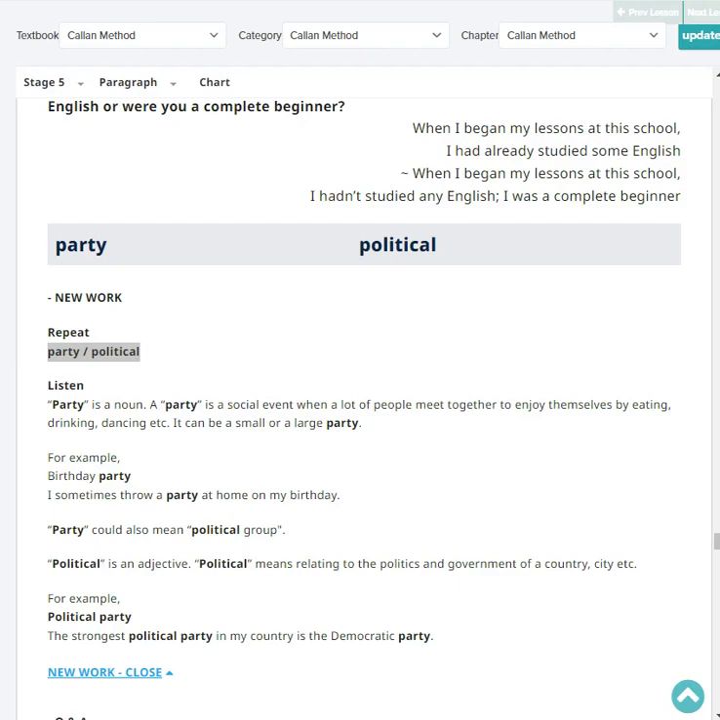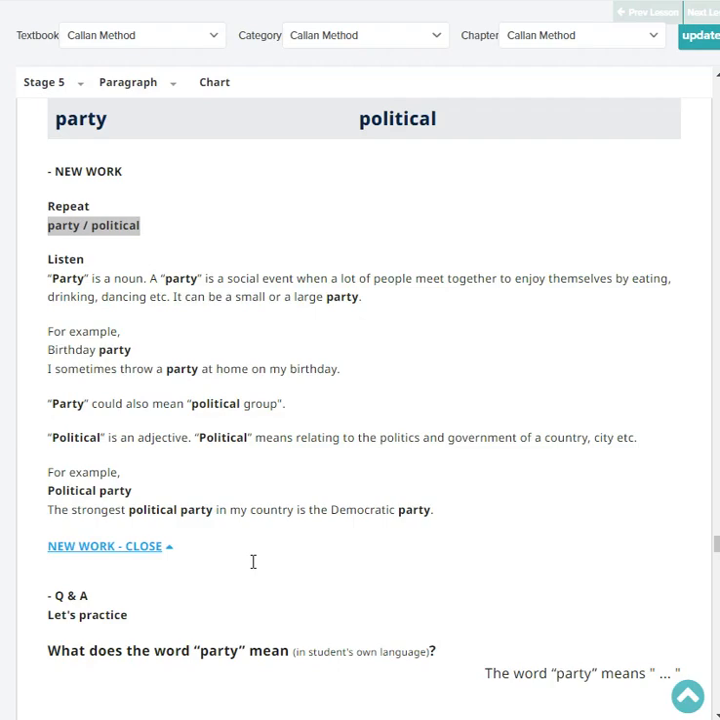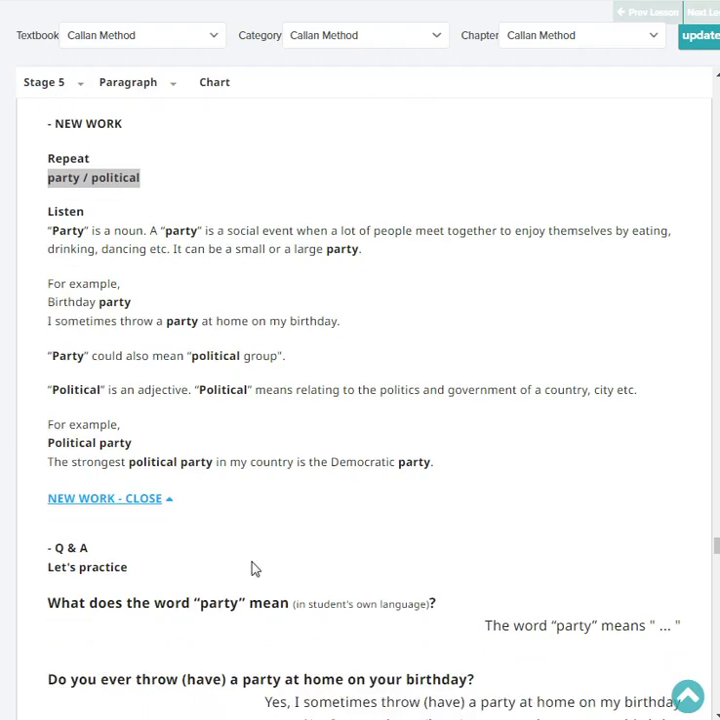I sometimes throw a party at home on my birthday. Party could also mean political group. Political is an adjective. Political means relating to the politics and government of a country, city, etc. For example, political party. The strongest political party in my country is Democratic Party.